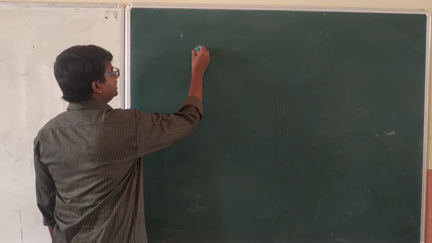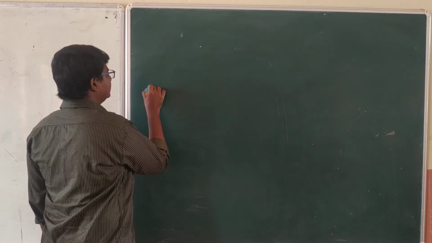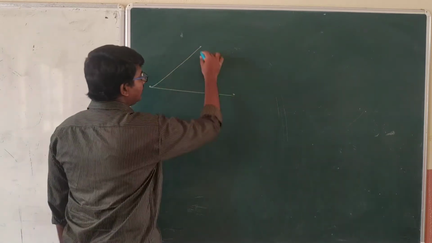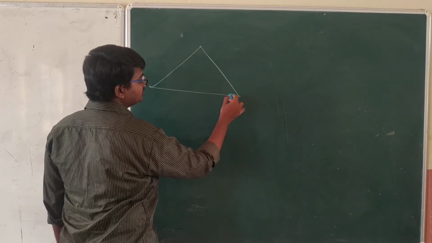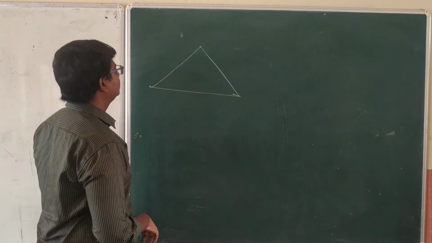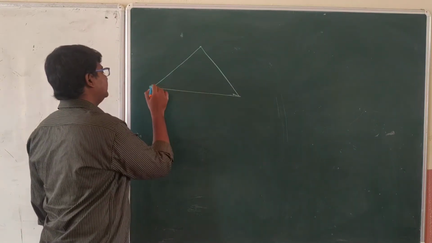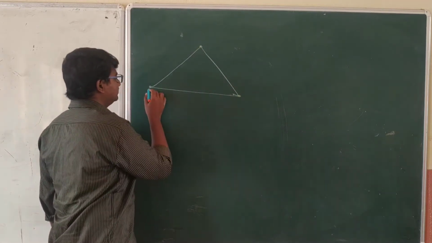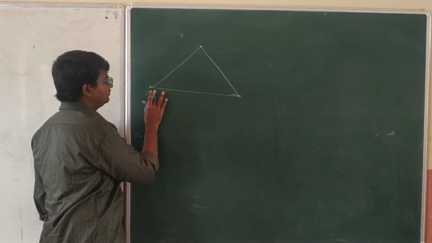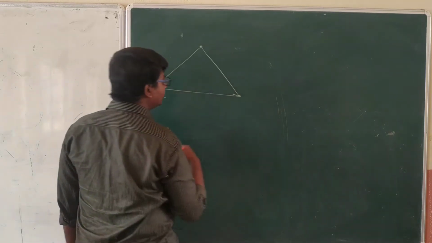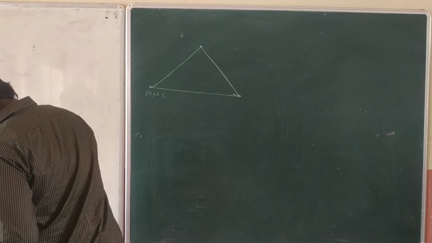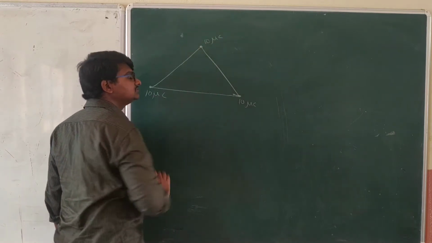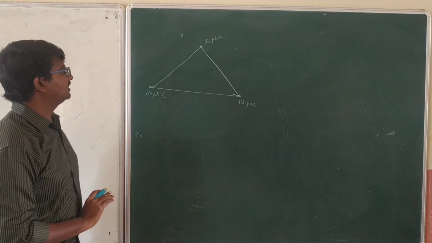Let's select a problem. Consider 3 points forming an equilateral triangle. Each point consists of a charge of 10 microcoulomb, everywhere 10 microcoulomb charge we have considered here.